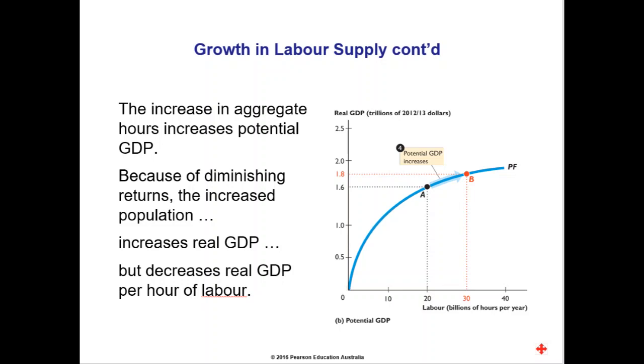What has been the overall effect of increasing labour supply? Well, the number of hours worked has increased from 20 billion to 30 billion hours, an increase of 50%. At the same time, the real wage rate has fallen. How much extra output have we obtained from working these additional hours? 50% extra hours has only translated into an increase in real GDP of approximately 10%.